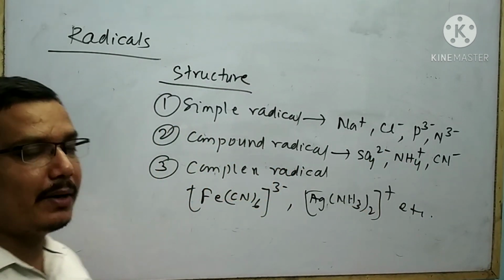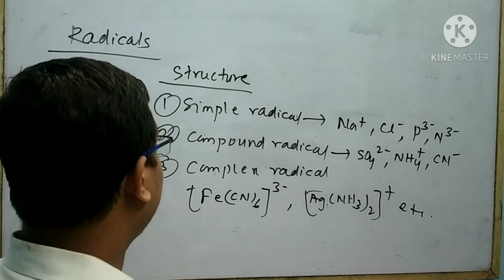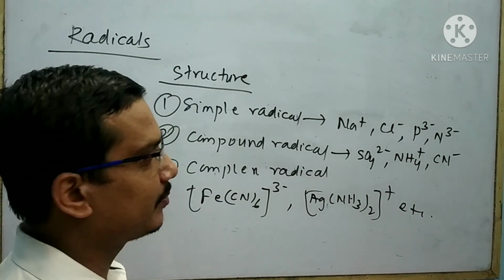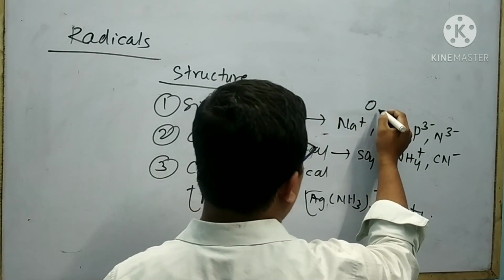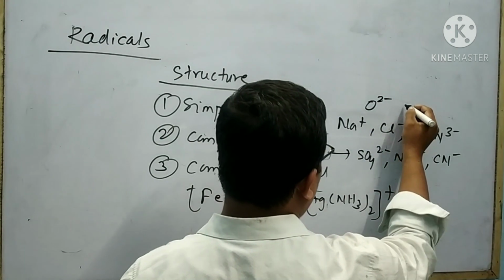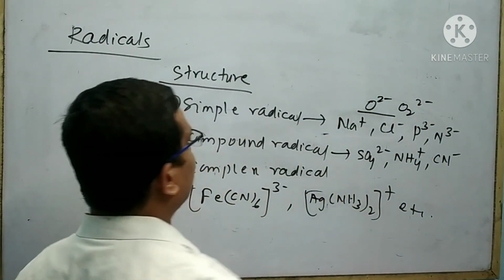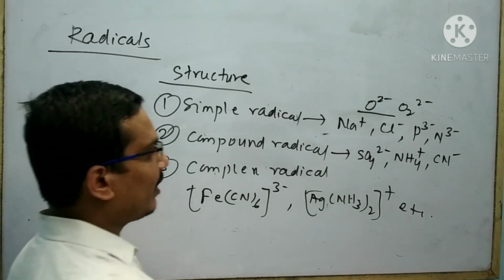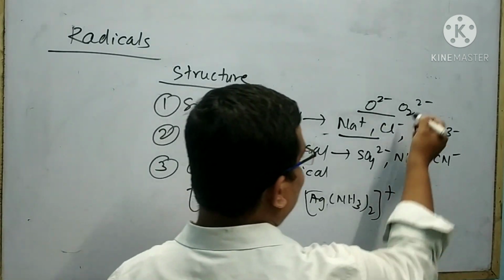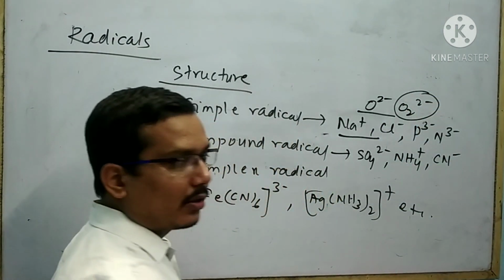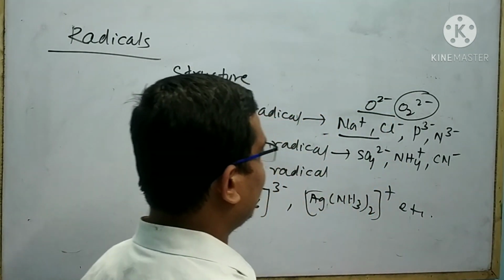How can you identify which is a simple radical, which is a compound radical, which is a complex radical? You can take another example of simple radical, that is O2− and O2 2−. These also belong to simple radical. Look at the examples of simple radical. In this case, this radical is made by two atoms.